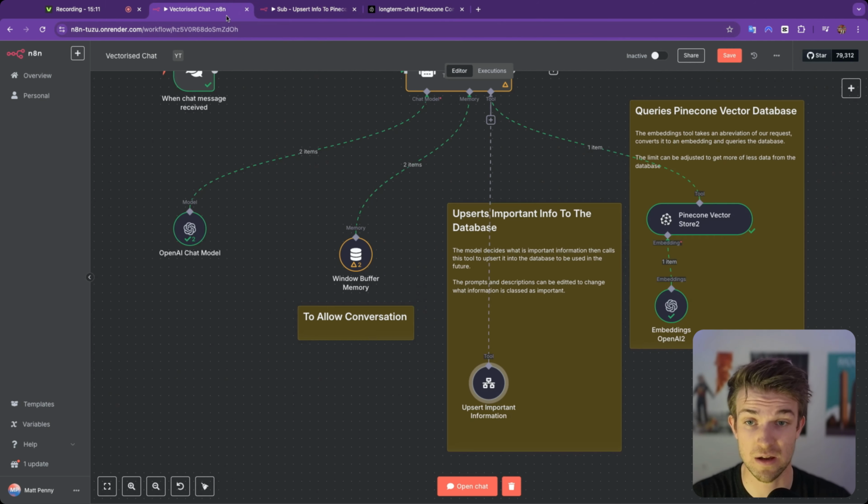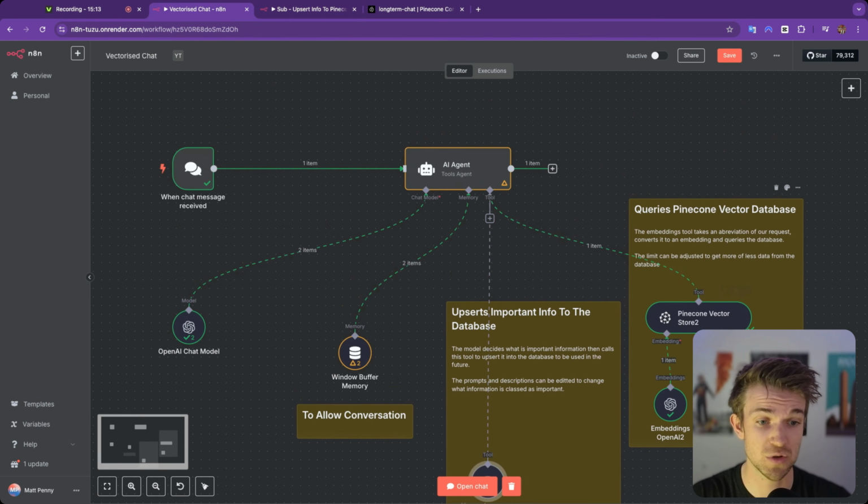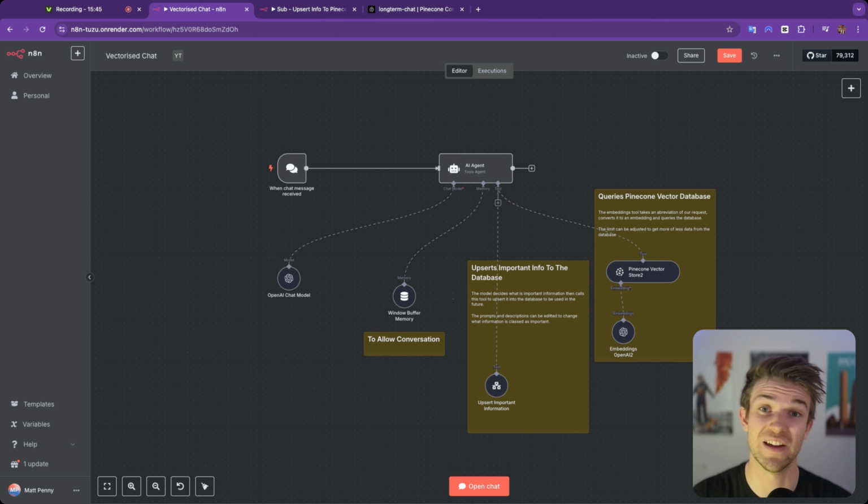And then back on the other one, this is how we are using it in order to pull it back and give a response to our chat agent. And that is how this works. And you can probably see that we can make this much more complicated, especially we can upload a lot more information about the business or your use case, and it's going to be a lot more useful. In this example, I've only uploaded a few bits of information, but we can still have a chat with it and see how it works again.